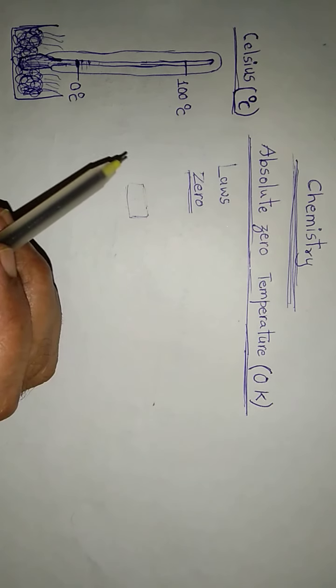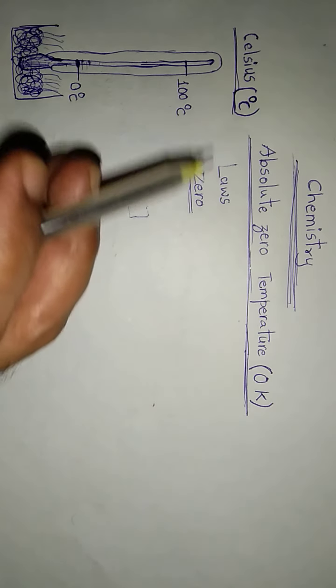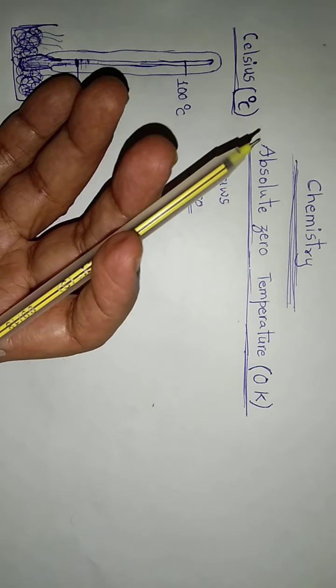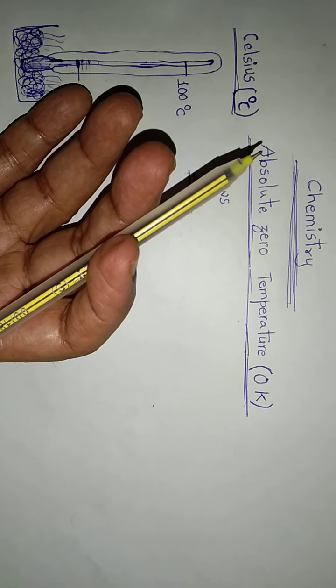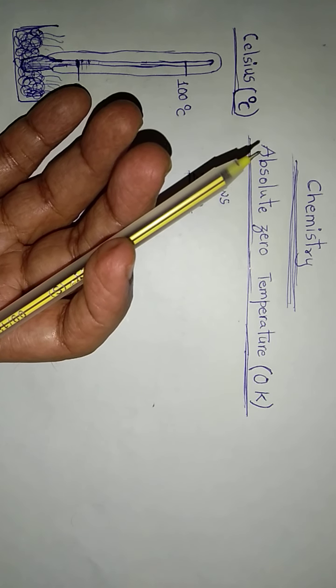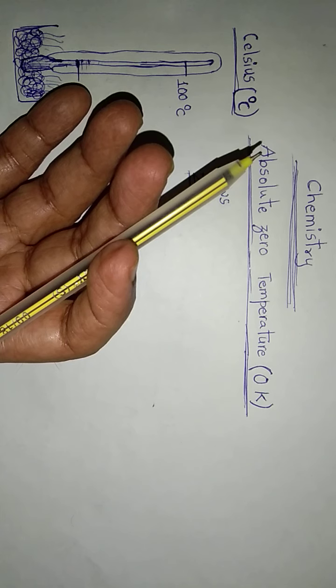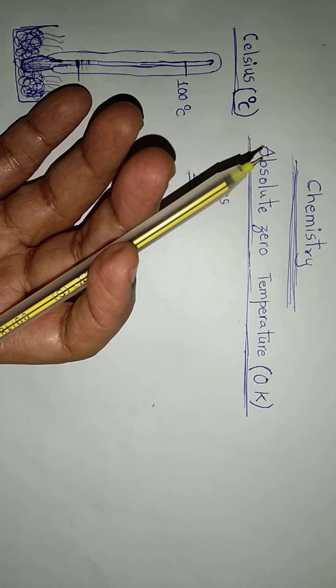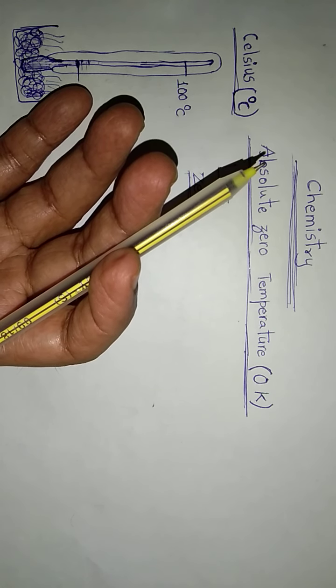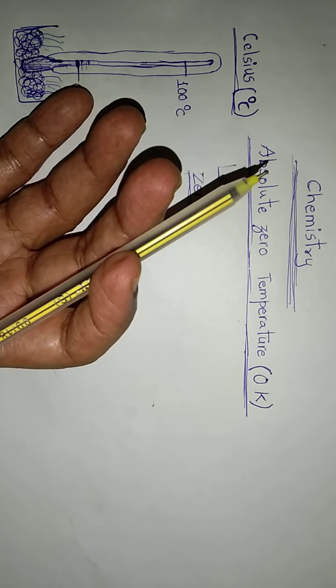For example, if you put a few pieces of ice into the hands of an alien whose body temperature is minus 50 degrees Celsius, then he will shout aloud, of course in his language, that ice is very hot.